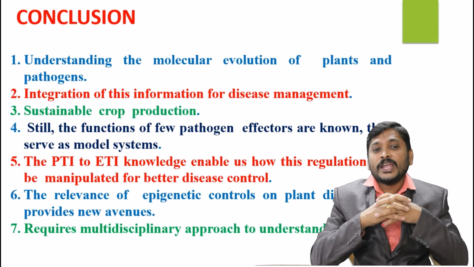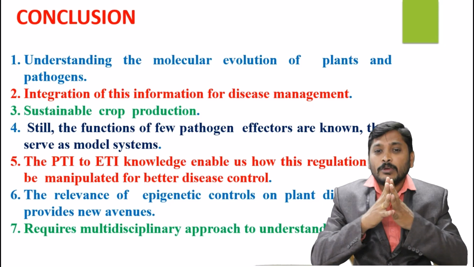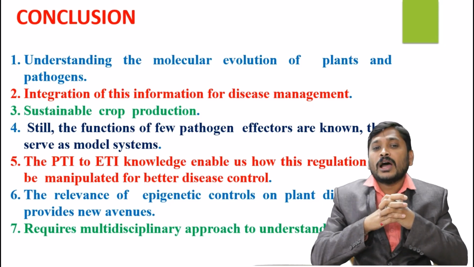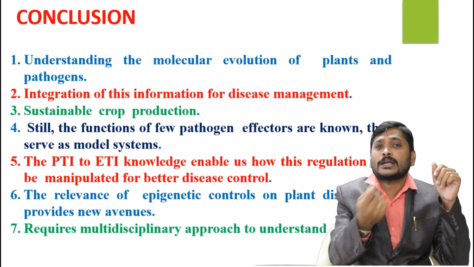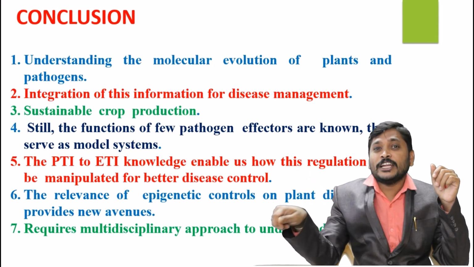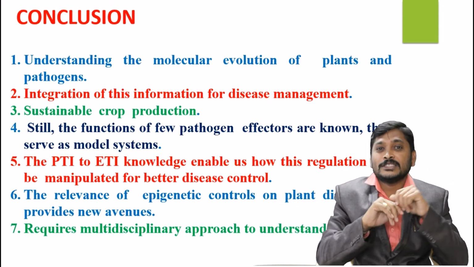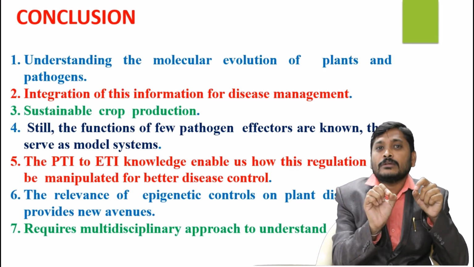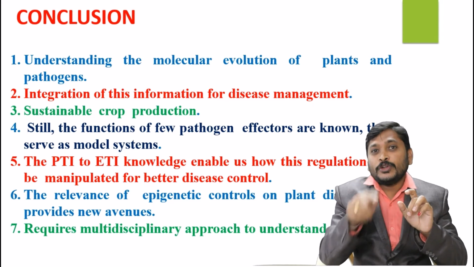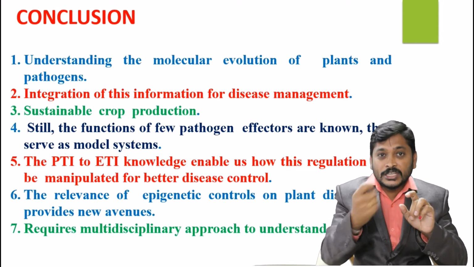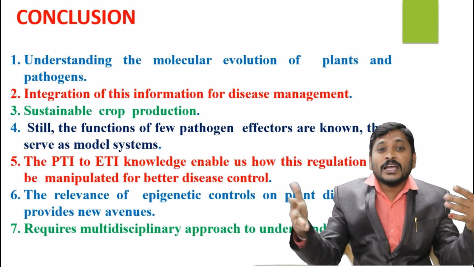Next, PTI and ETI, pathogen triggered immunity and effector triggered immunity, will enable us to know more about better manipulation of the genes and their products in susceptible varieties. So finally, a susceptible variety can also become resistant to disease. Why? Because of a single gene getting mutated, the plant becomes diseased. If the mutated gene can be edited or triggered perfectly, it may get activated, and now the plant may show resistance.